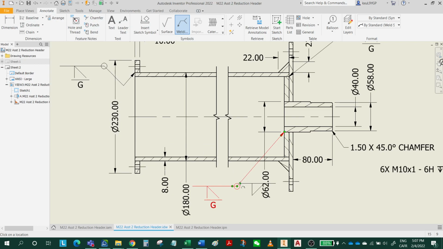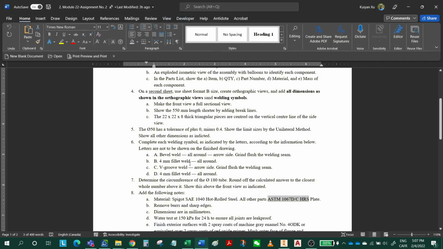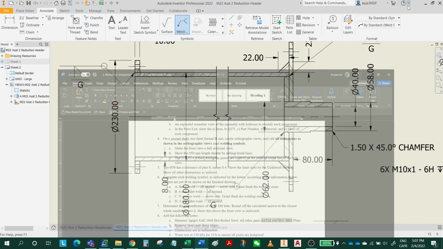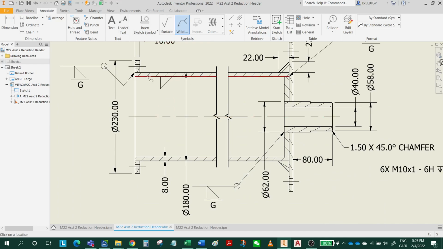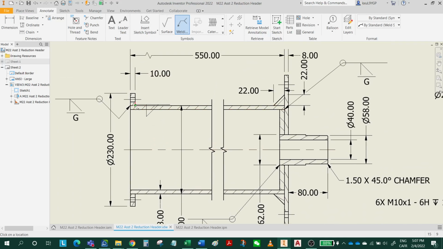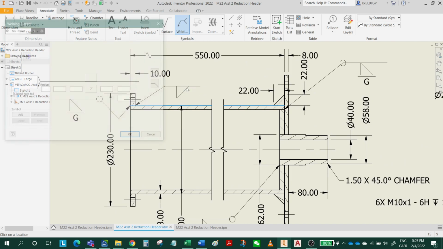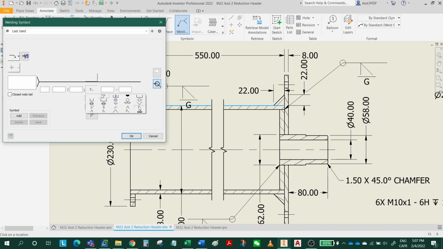What else? We have position B. B is here, and we have 2 of them here. B is 4 millimeters fillet weld all around. So we're going to have a B. First one is here. Click, continue, right click, continue. This is a fillet weld, 4 millimeters, and all around, right?